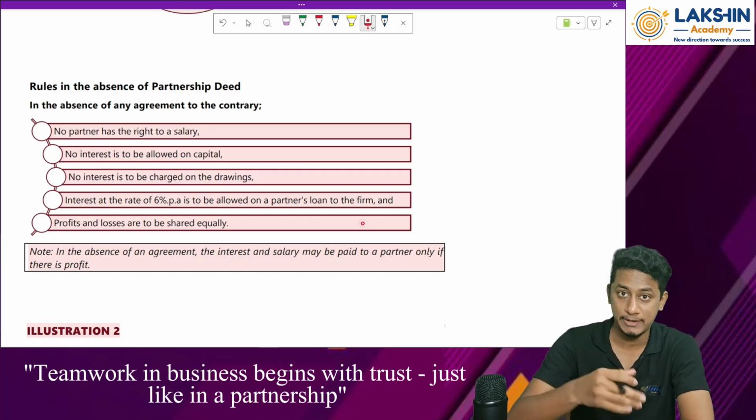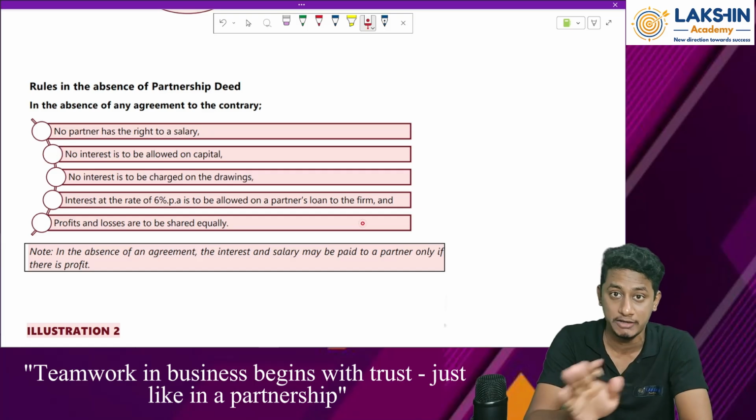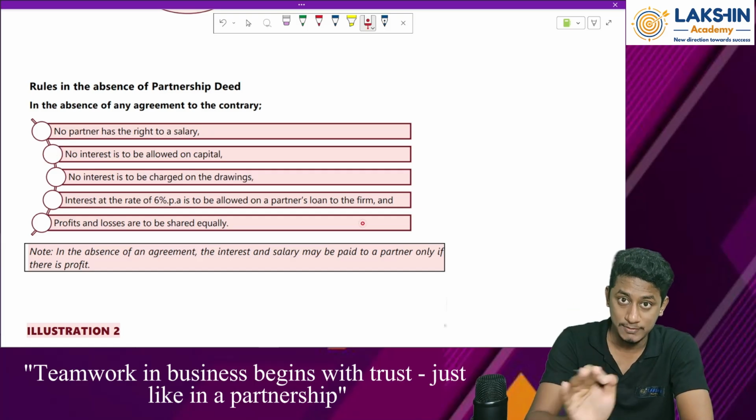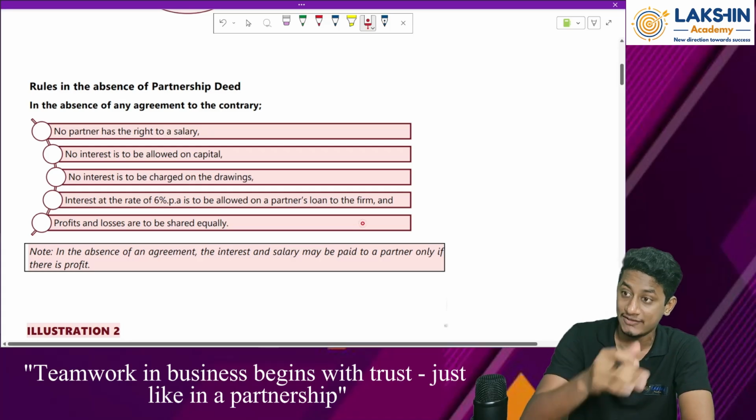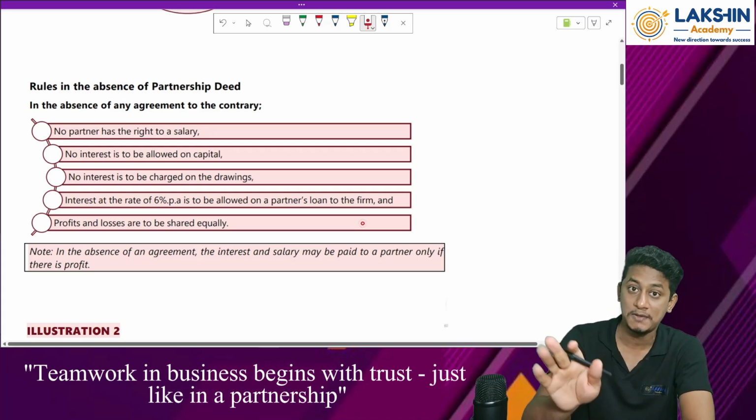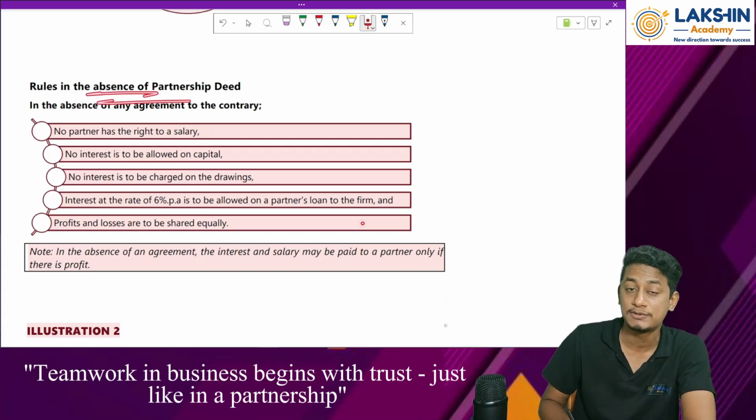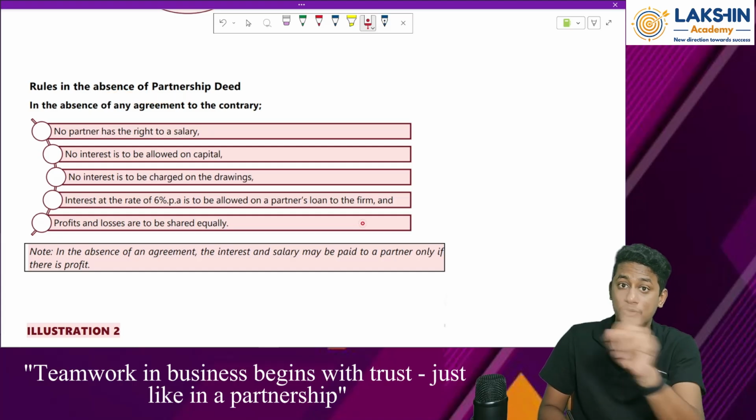So whatever capitals they have invested, on that no interest has to be given. If there is no partnership deed, no interest should be given to anyone. Even if they have an internal dealing, it should not be given. Why? Because there is an absence of partnership deed. Because of that, there should be no interest given on capital.